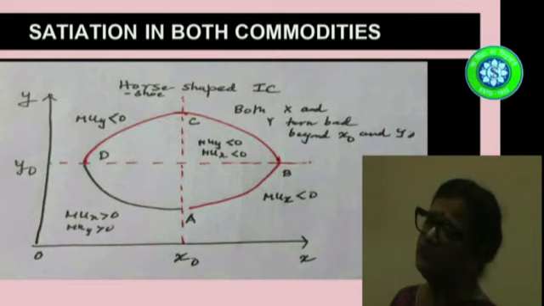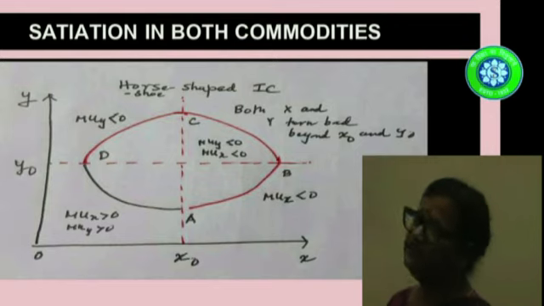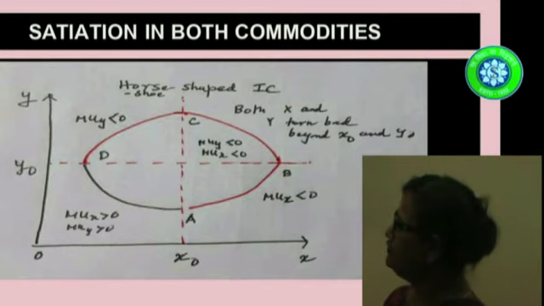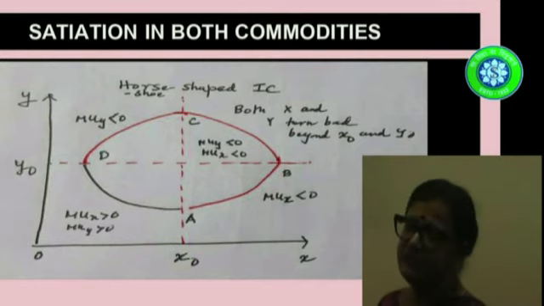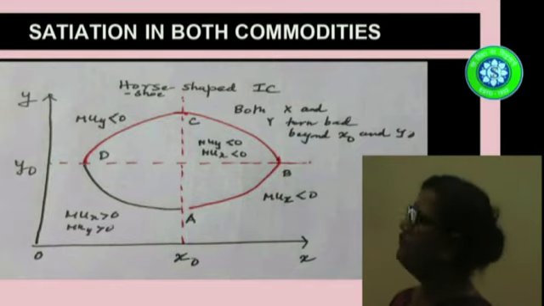You are increasing your consumption of the bad commodity Y, so you must decrease the consumption of another bad commodity, that is X. So when we draw all the four zones taken together, what we are getting is the first shape of an indifference curve.